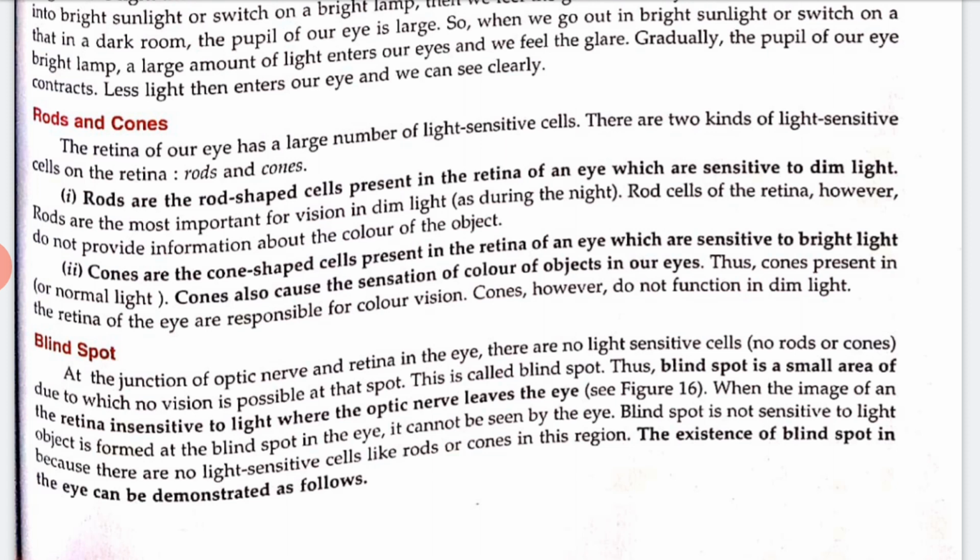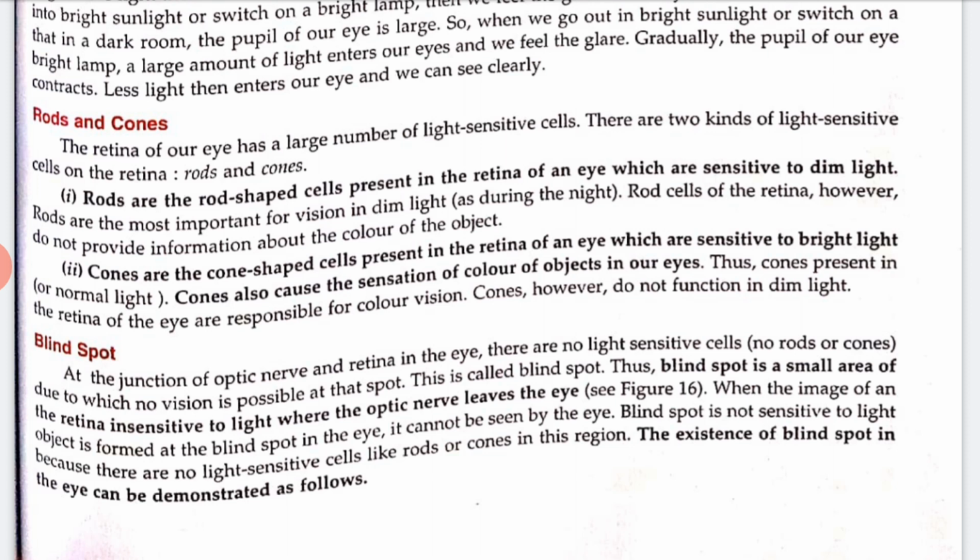Okay, so rods are the most important for vision in dim light, such as during the night. The rod cells of the retina, however, do not provide information about the color of the object. So that is why at night time we cannot identify the colors of things in the dark, right? Because rods cannot identify the color.